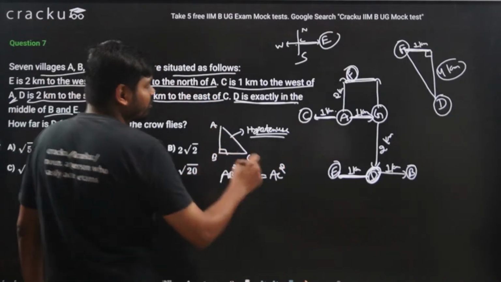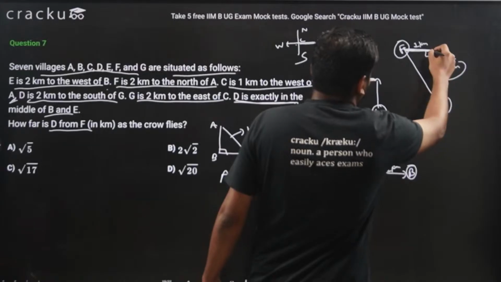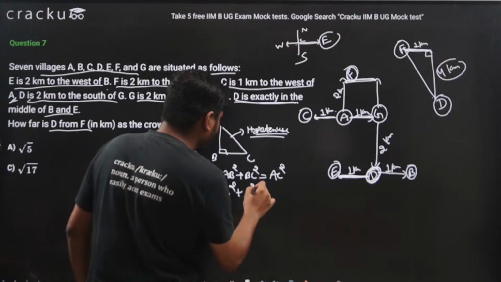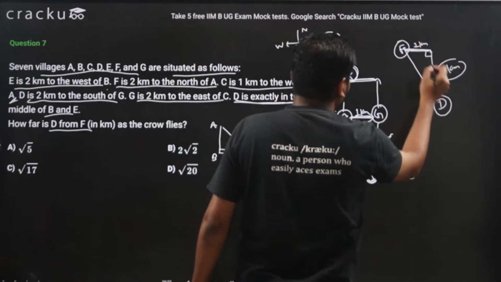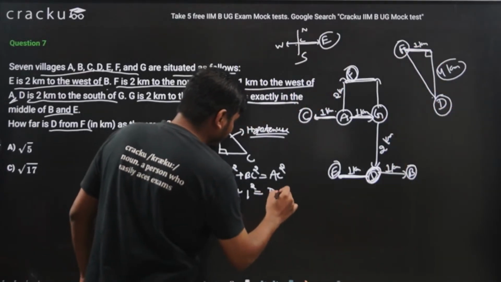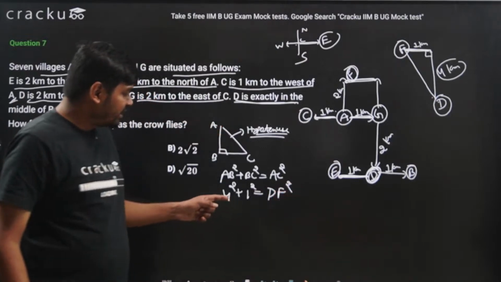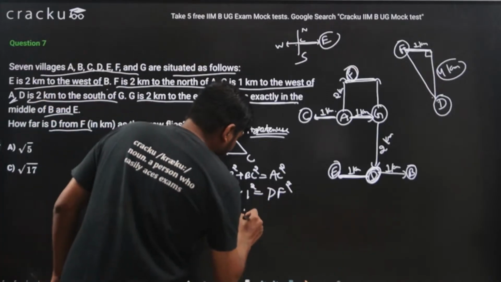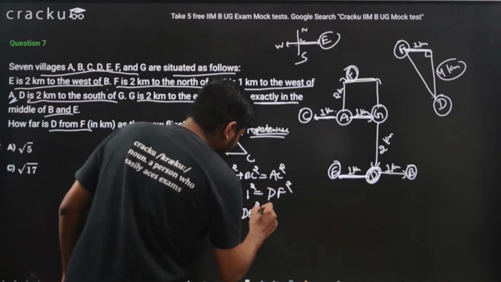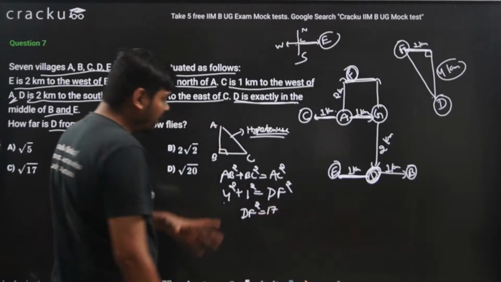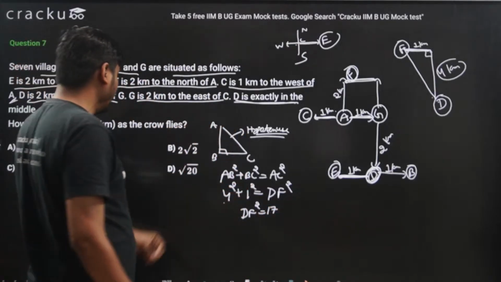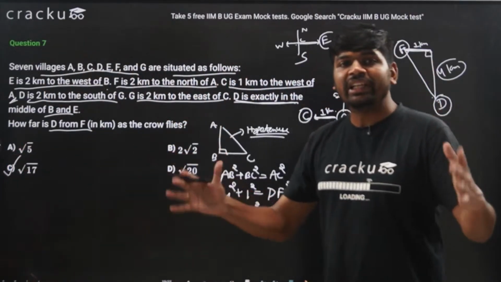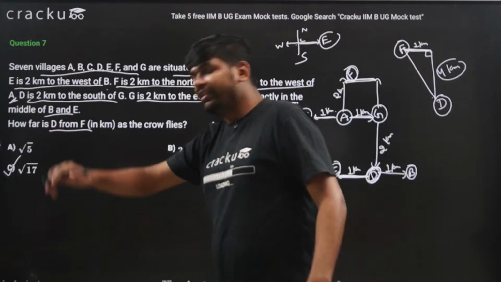What is AB? You can take this as 4. So 4 square plus 1 square should be equal to DF square, because this is the hypotenuse. So this is 16 plus 1, which is 17. So DF square is equal to 17, and the length of DF will be equal to root 17. So the correct answer is option C. The distance between D and F is under root of 17.